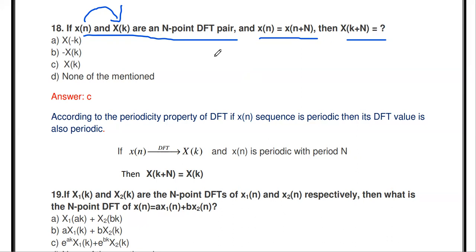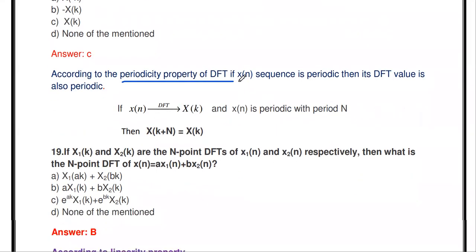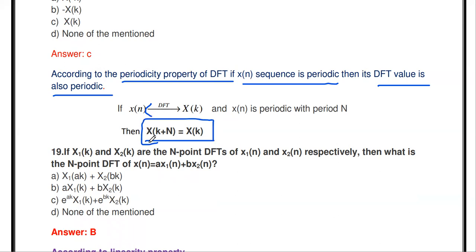In order to prove this property, we already studied the periodicity property of DFT. According to the periodicity property, if the sequence x of n is periodic, then the DFT value is also periodic. If the time domain sequence is periodic, then the X of k plus N value is also equal to X of k. So the DFT answer is also periodic.